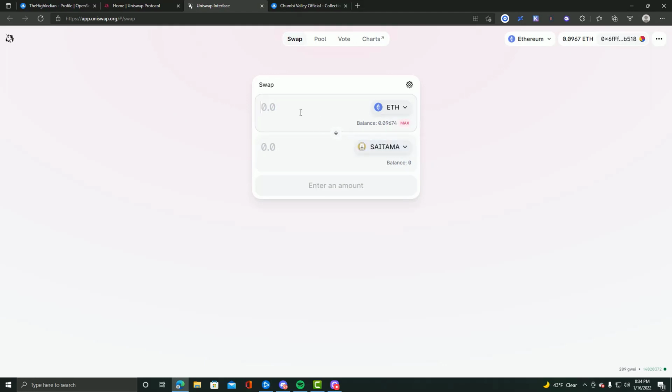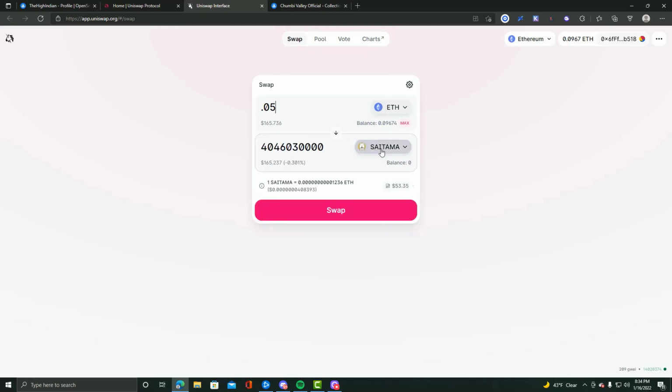And so you'll notice, let's just try to get, I don't know, like 0.05 Ethereum worth, which is $165 worth of Saitama, and I hope I'm pronouncing that right. And so if I click swap, which is, let's see, 1 Saitama is,